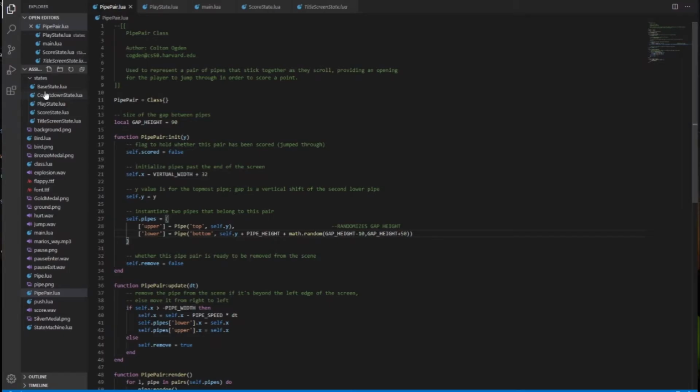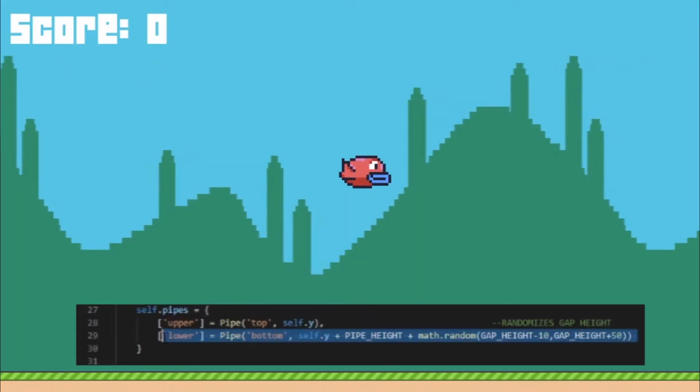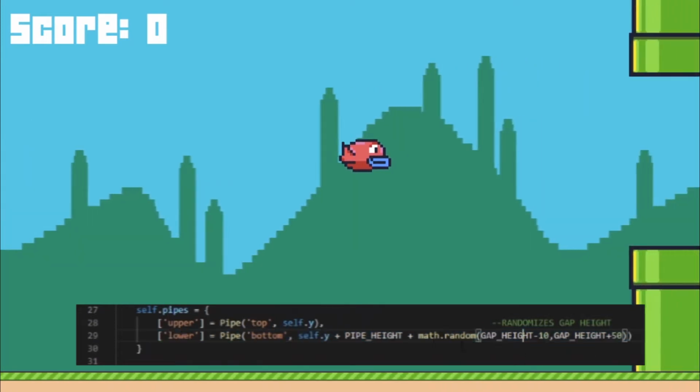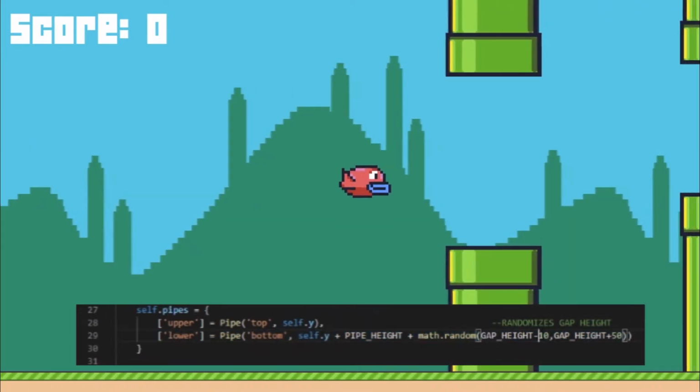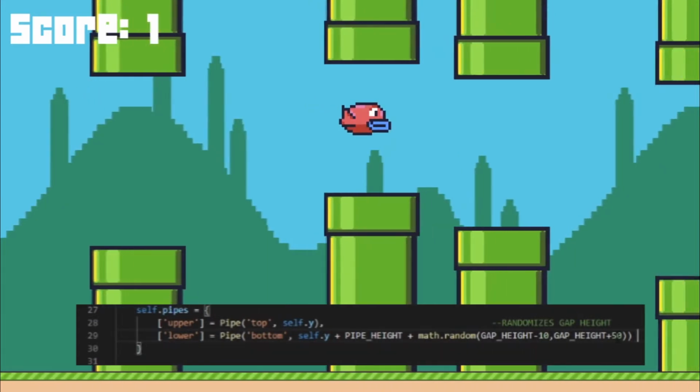Head into pipepair.lua and on line 29, enter math.random function for the gap height and put an arbitrary number. This will in turn generate random pipe gaps in the game.